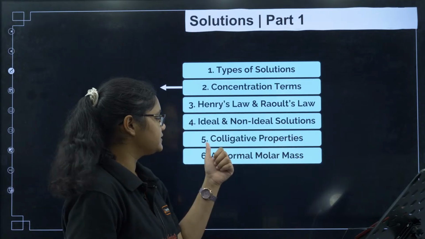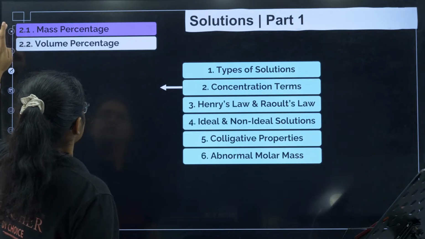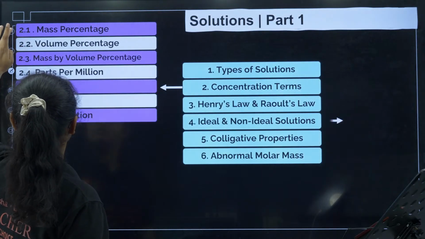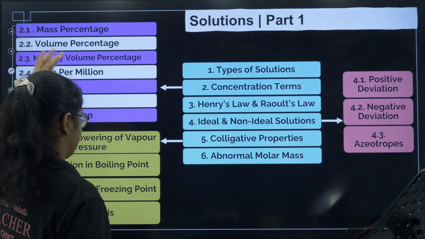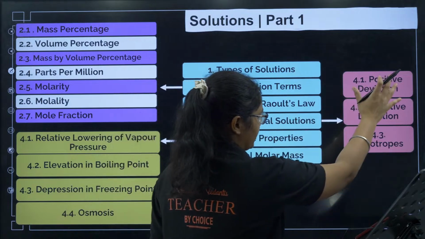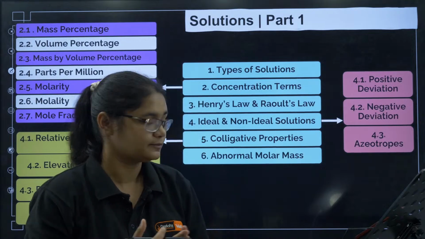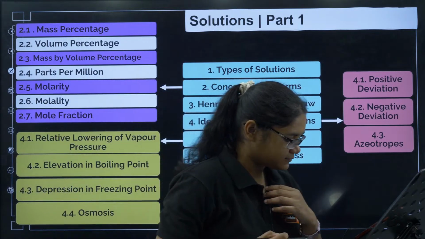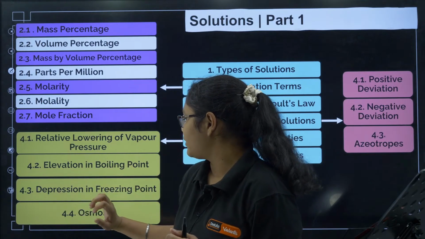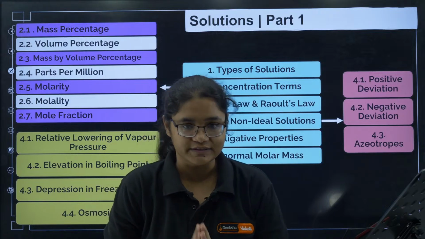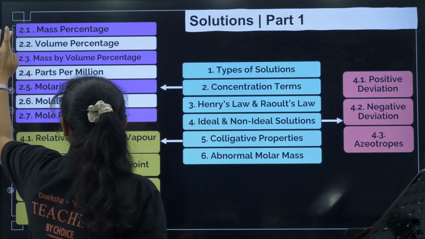Ideal, non-ideal solutions, colligative properties and abnormal molar mass. Okay, so you can see here, we have this ideal and non-ideal solution. We have to focus on positive deviation, negative deviation and azeotropes. And in colligative properties we will have relative lowering of vapor pressure, elevation in boiling point, depression in freezing point and osmosis. Okay, let's get started here.